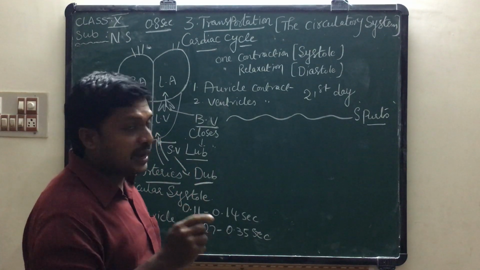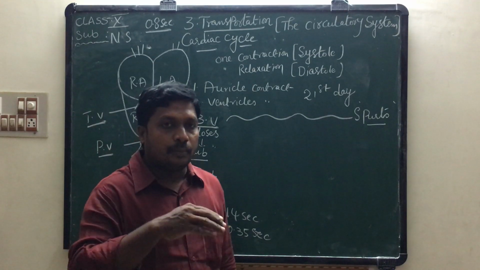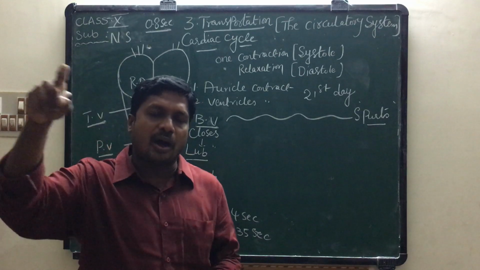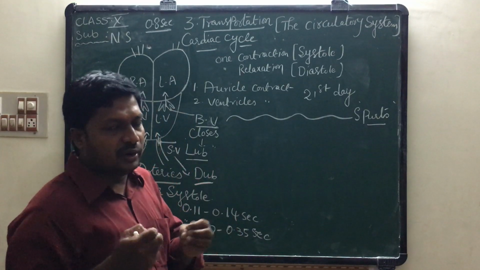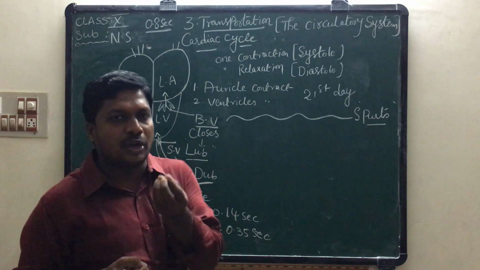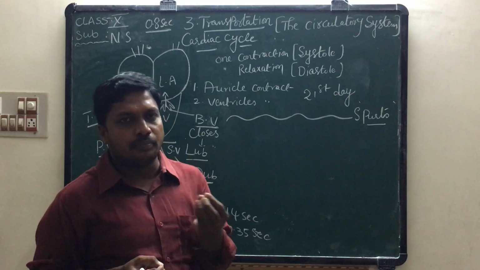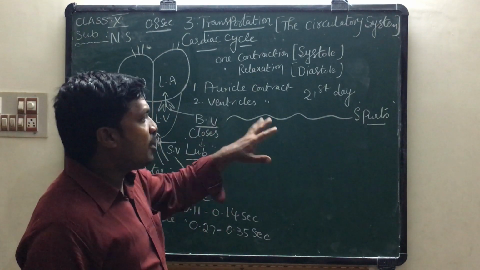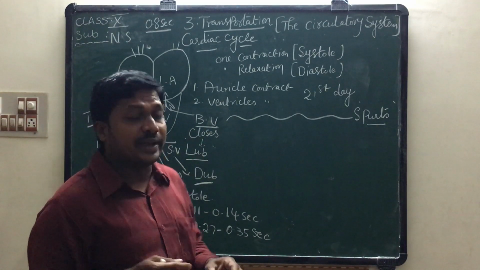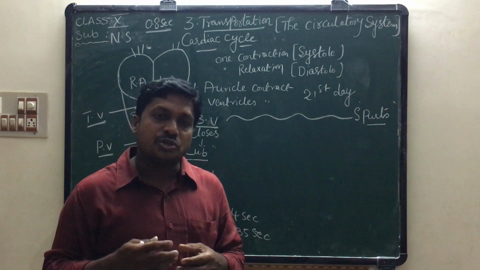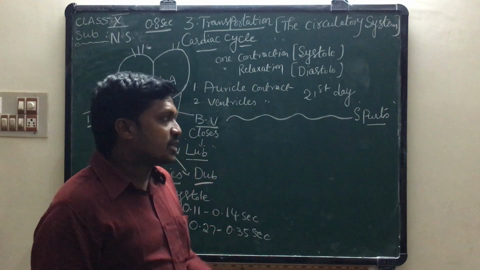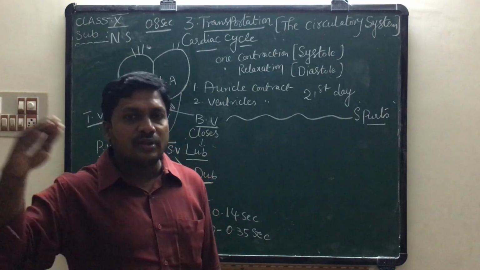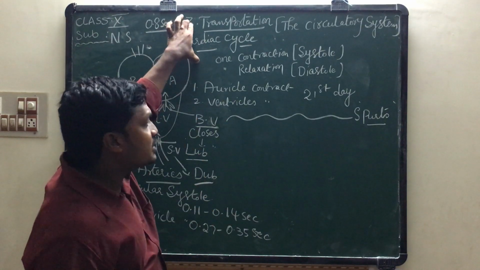That's why blood enters from the heart to body parts in the form of waves. The heart takes some time to rest, a very minute time, a fraction of seconds. Blood flows in the form of spurts because our body does not require oxygenated blood continuously. So that's why blood enters into the body parts from the heart in the form of spurts. This is about the cardiac cycle.